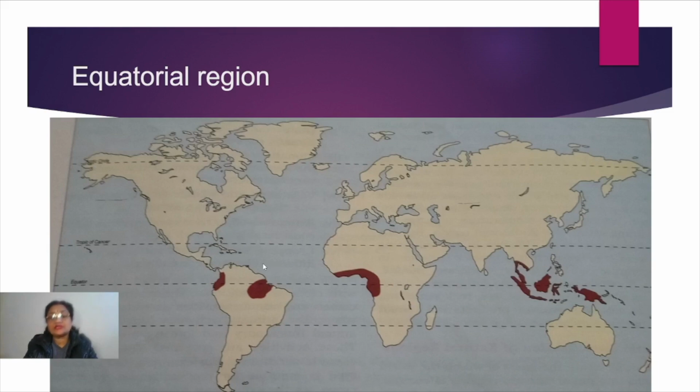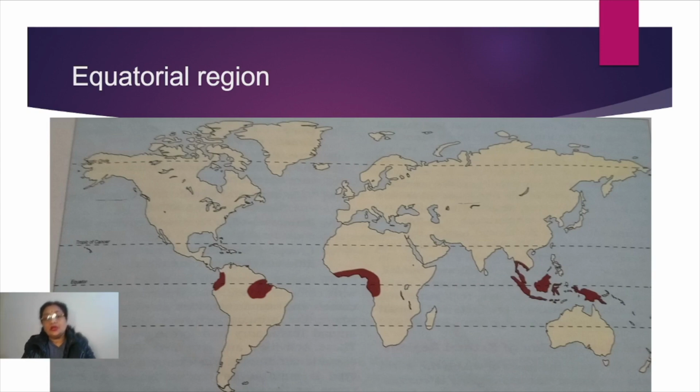But when we talk about South America, you will find the lowlands between the Guyana and Brazilian highlands. In between them there is a lowland, and this area has the equatorial type of climatic condition. Besides this, there is the Amazon basin and coastal Colombia, which again have equatorial climatic conditions. So these are the different regions in the world where we find this type of climate, and that's why it is called the equatorial climatic region.